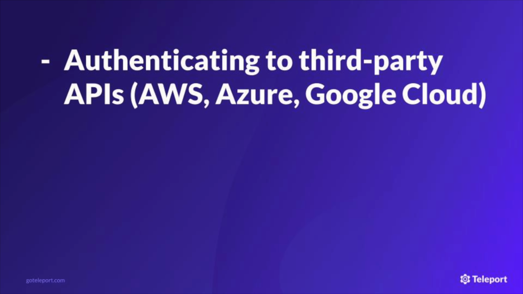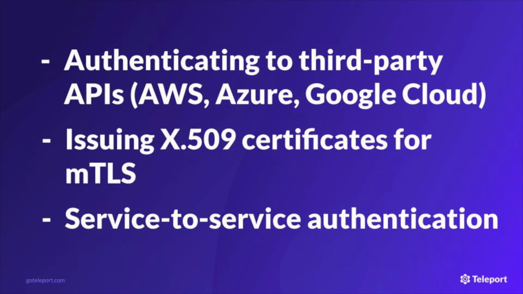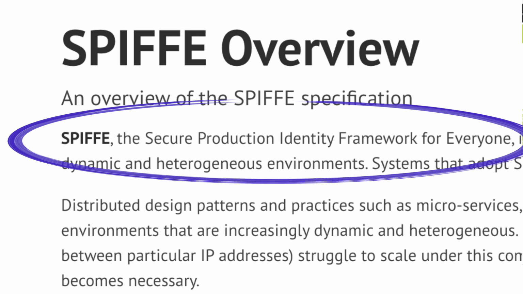For example, workloads can use these identities in authenticating workloads to third-party APIs on platforms like AWS, GCP, or Azure, issuing X509 certificates for mutual TLS between workloads as part of a zero-trust strategy, or enabling secure service-to-service authentication within your infrastructure itself. And what makes this possible is SPIFFE, or the Secure Production Identity Framework for Everyone.